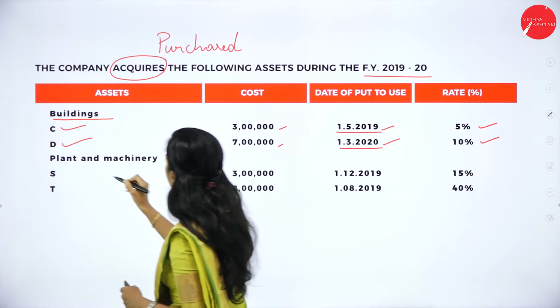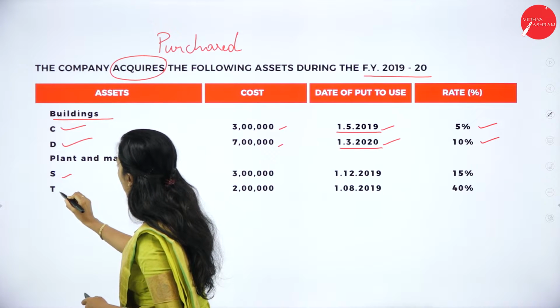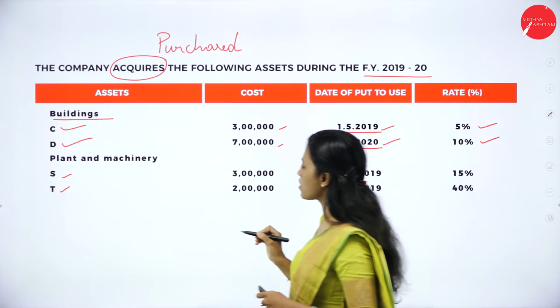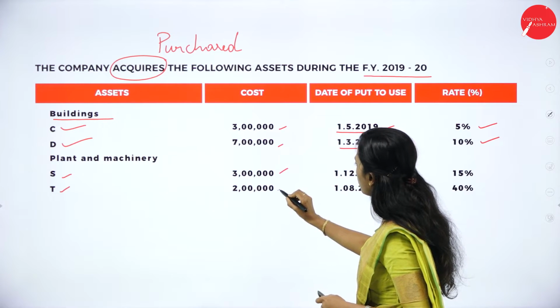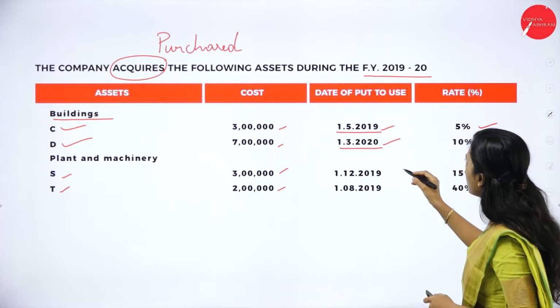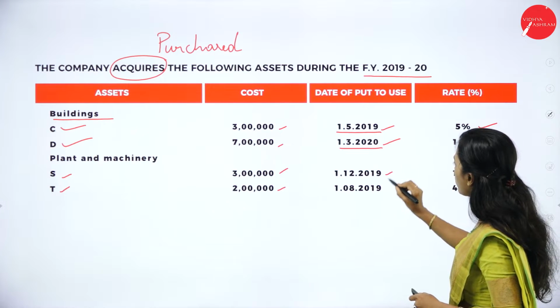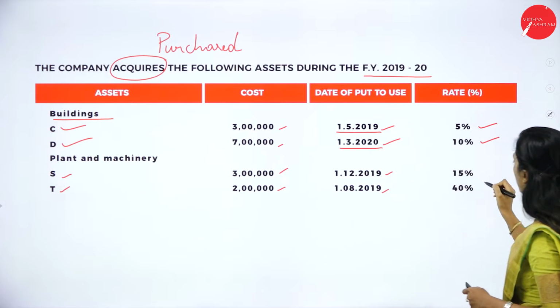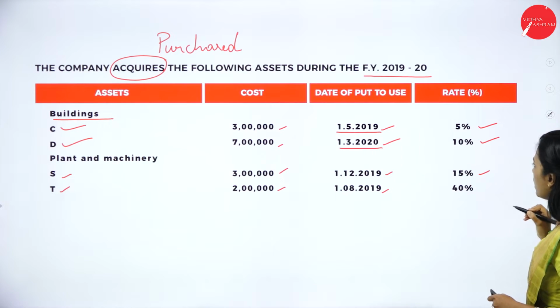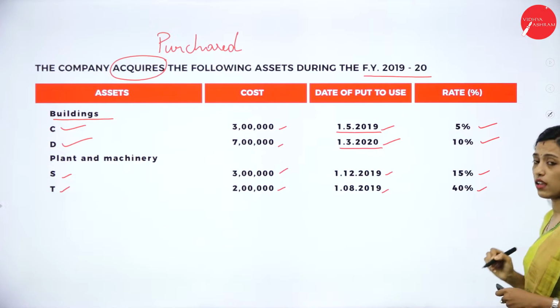Now, plant and machinery S and T. Purchased plant and machinery S and T at 3 lakh and 2 lakh cost. Then date of put to use is 1/12/2019 and 1/8/2019. Rate of depreciation is 15% and 40%.